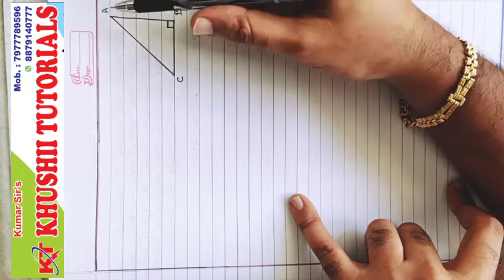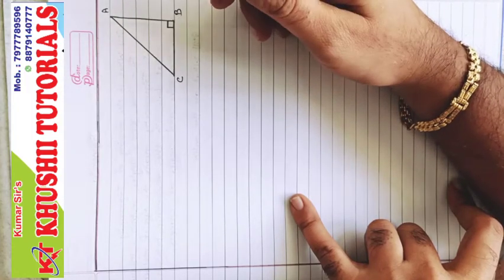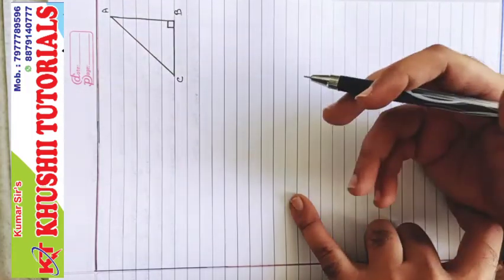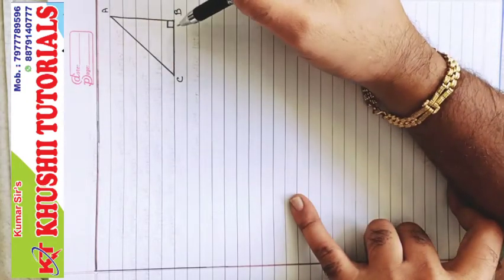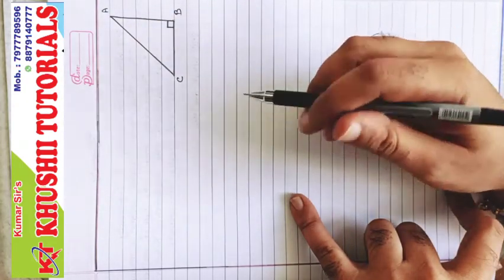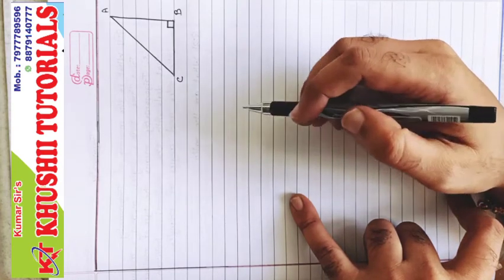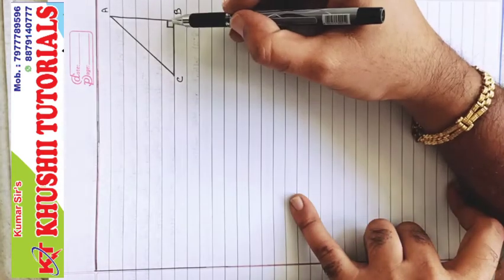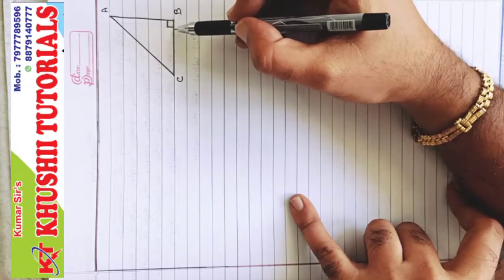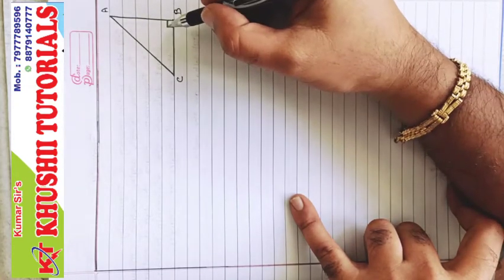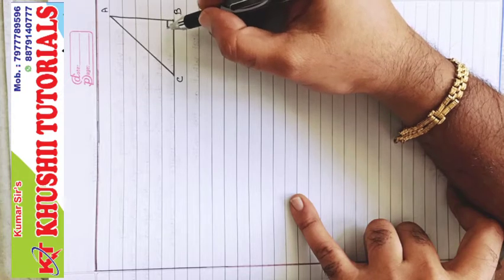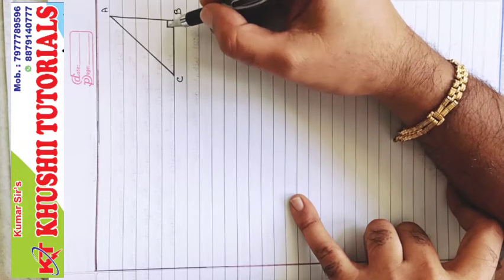But before writing the ratio of the side, first we should consider the side, because how will we find the side? Definitely by name, but then too we have to first target the side according to the targeted angle. So first we will target a particular angle. Remember, we should not target the right angle, otherwise there will be confusion. So we should not target the right angle, that is angle B.